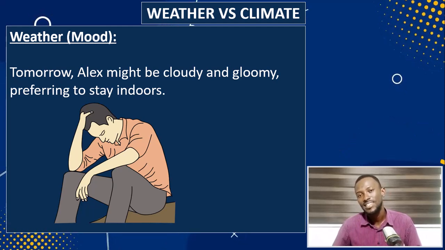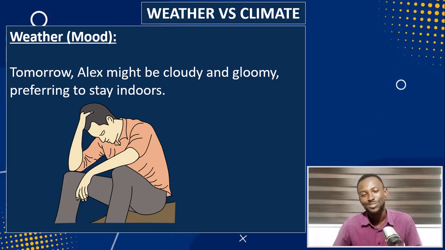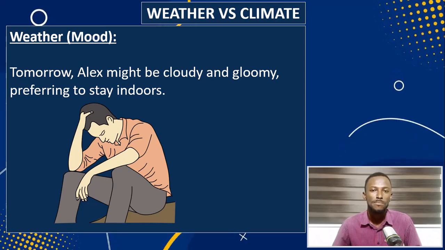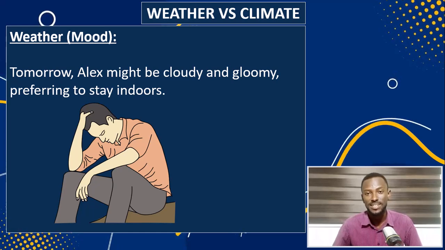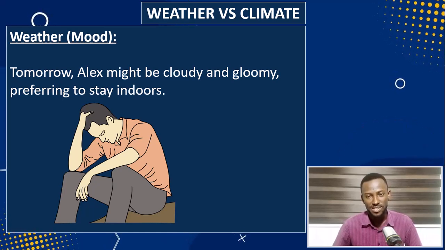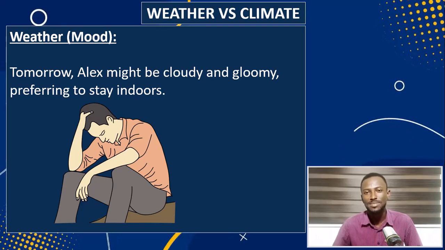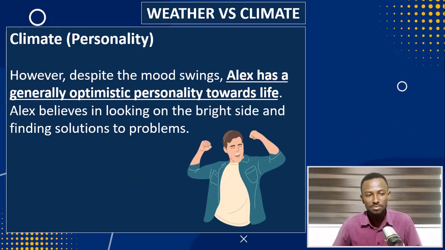The following day, the weather can be very cloudy. Meanwhile, the previous day, it was really bright. So what does that mean? Just like Alex, whose mood can change very quickly, the weather we experience from day to day can also change very quickly. And sometimes in a single day, it can change multiple times.